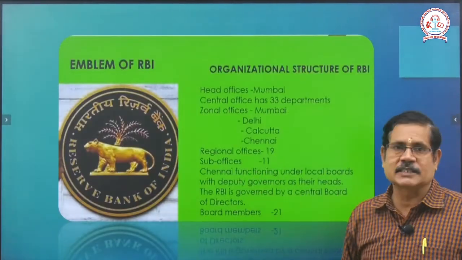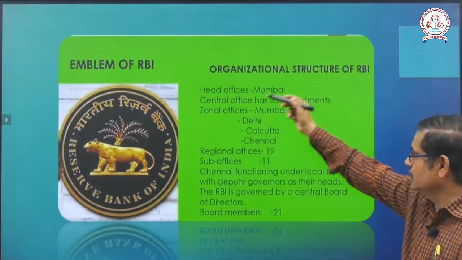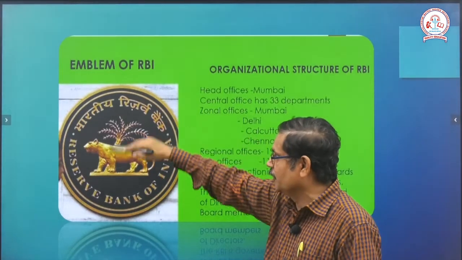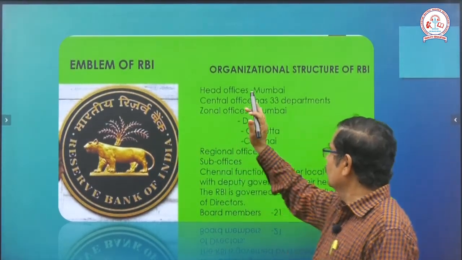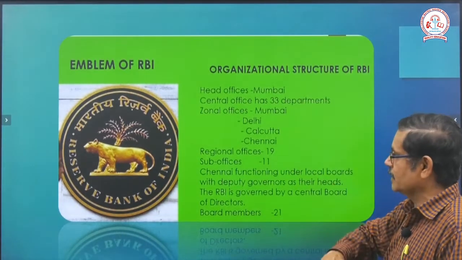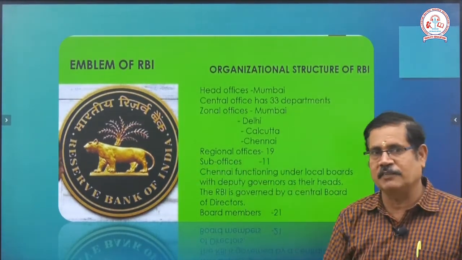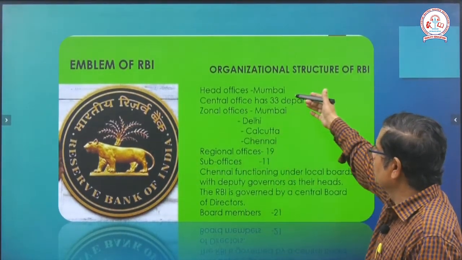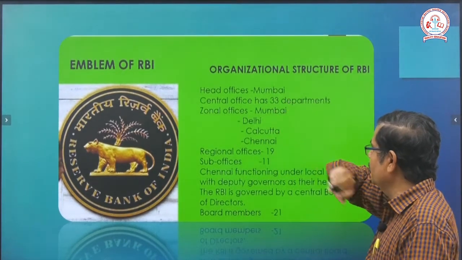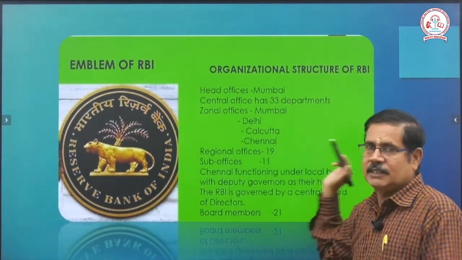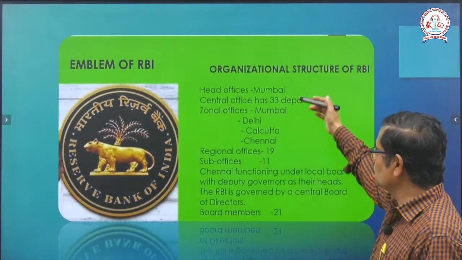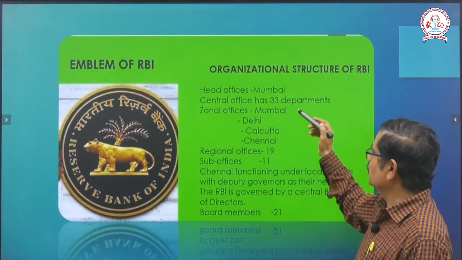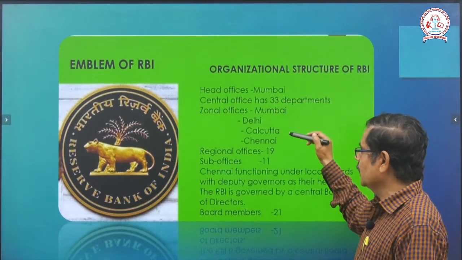Next, we will move on to the symbol. This is the emblem of the Reserve Bank of India. Now the organization structure: the head office is in Mumbai, and the central office has 33 departments. There are 4 zonal offices in India, in Mumbai, Delhi, Calcutta and Chennai.